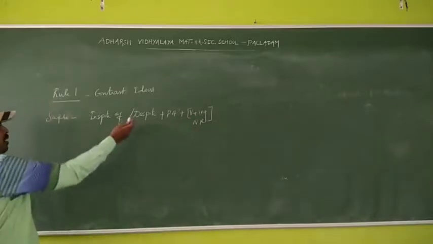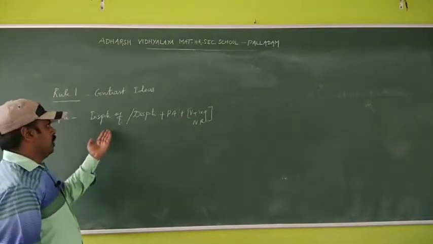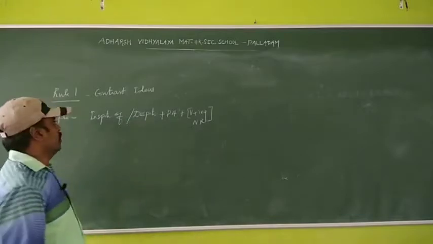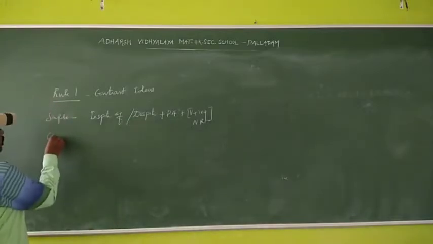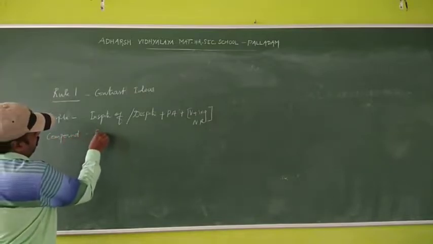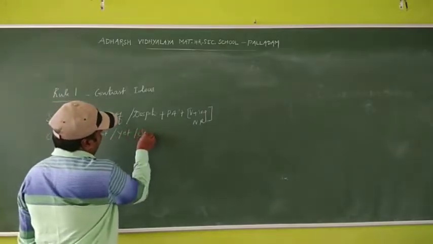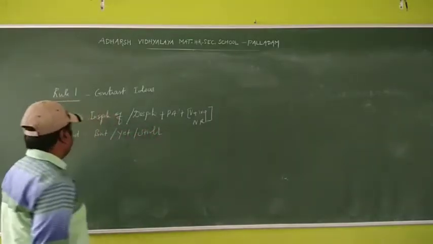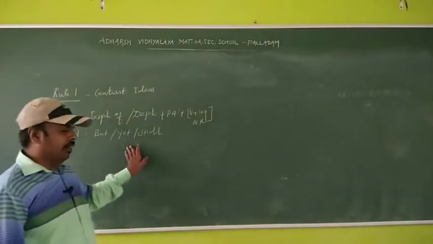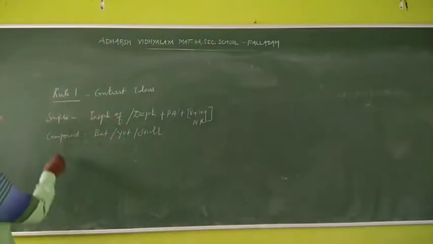So in spite of, despite and all, these are phrases. You can use either in spite of or despite only. It does not take 'of' with despite. And compound sentence: but, yet, still. These are coordinating conjunctions. But, yet, still, so these are all coordinating conjunctions.